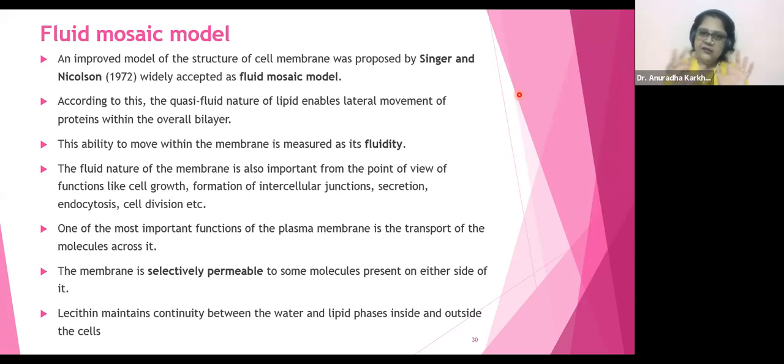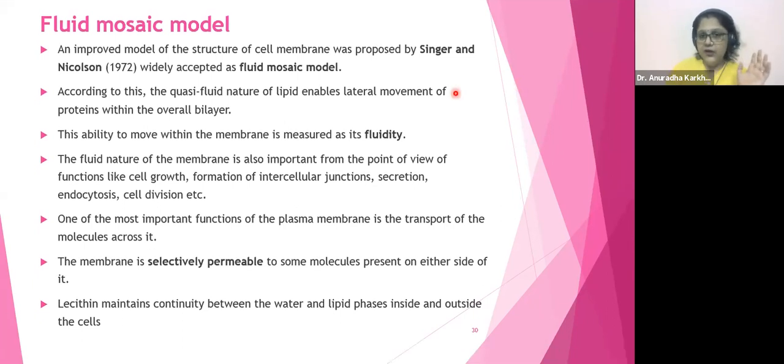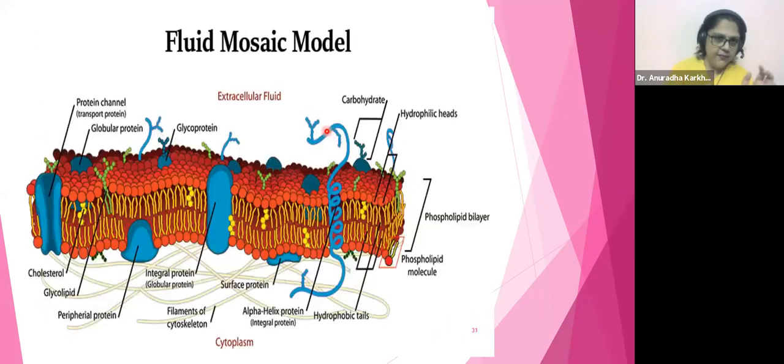Okay, it's lecithin. But how is this going to be possible? No, lecithin isn't an enzyme, beta. Lecithin is a biomolecule. It's not an enzyme. Look at this fluid mosaic model. Can you see this? I'll tell you what endocytosis is. Can you see this circle, the red colored circles? These red colored circles, beta, are phosphate. So what do we call them?